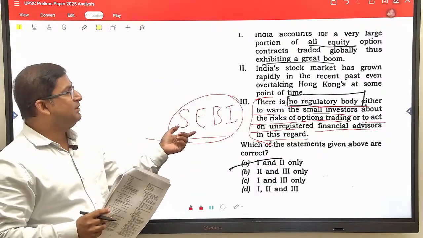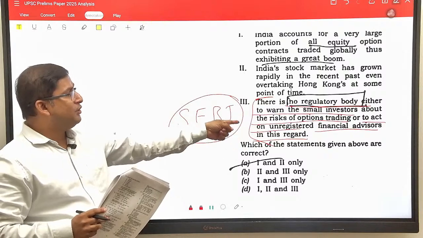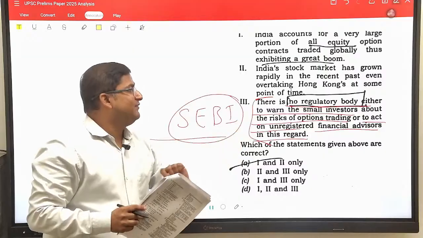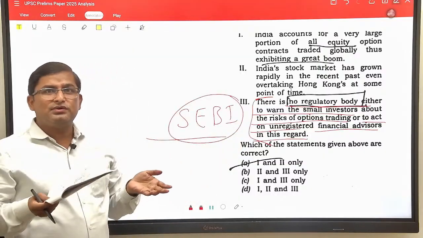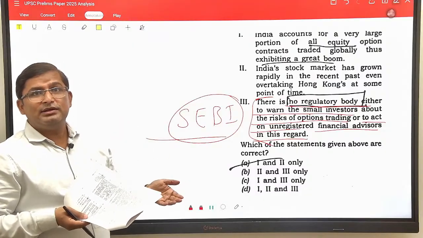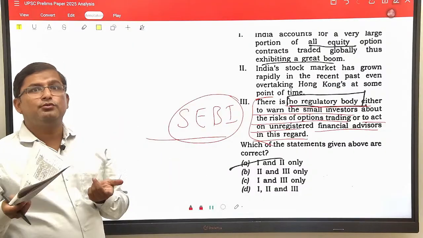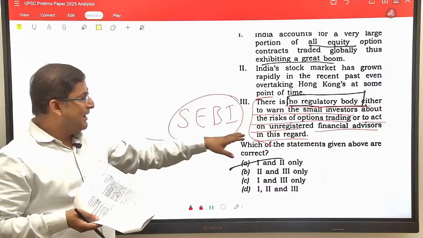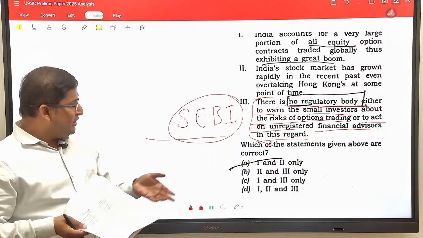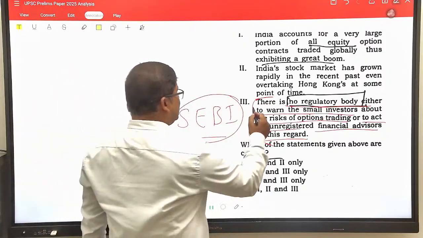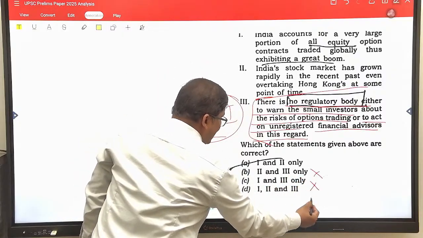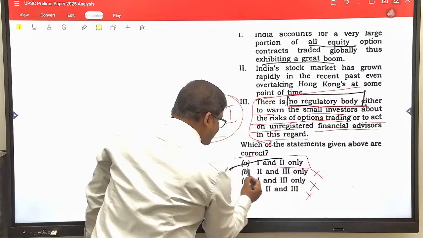So there is SEBI, which warns the small investors about the risk of option trading and acts on unregistered financial advisors. There are many YouTubers who are not registered with SEBI, but still they are giving investment advice to investors. There are many Telegram groups. So SEBI also warns investors and acts against those financial advisors who are not registered under SEBI. So statement 3 is not true. You can eliminate this and this, and we are left with option A.